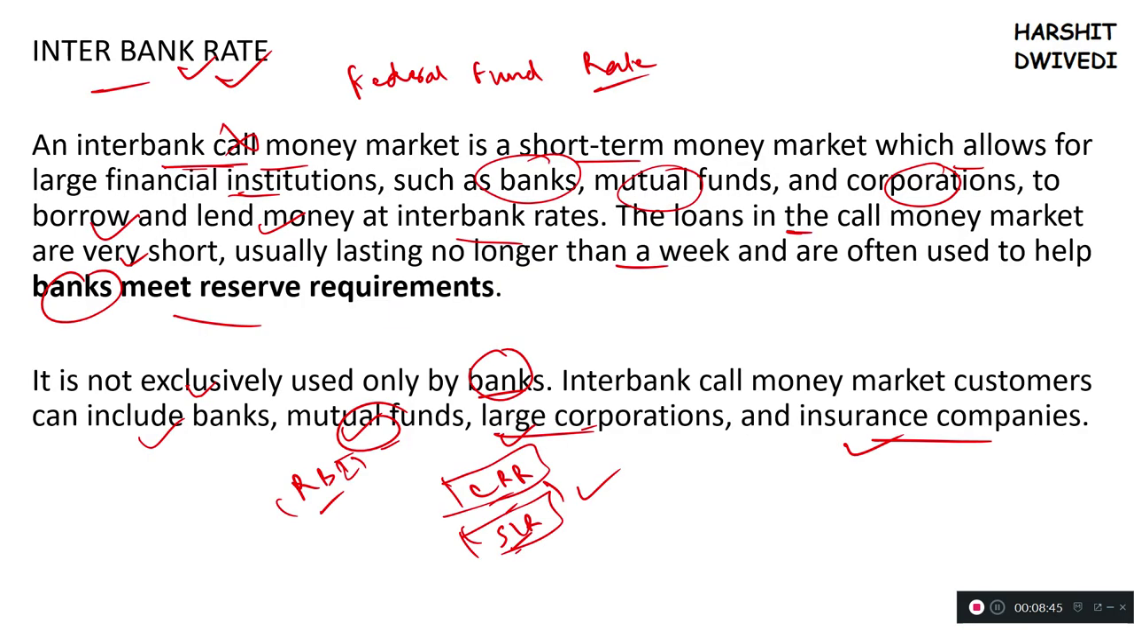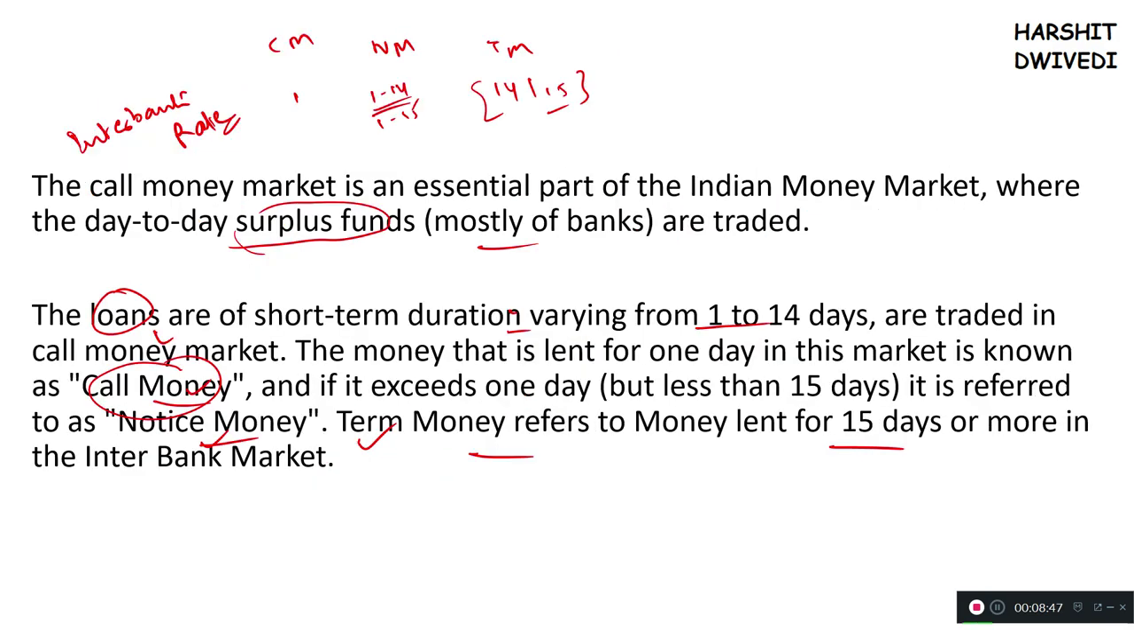Got it, friends? Now, you should be very clear about what this call money is. Call money is when the short-term borrowing is taken for 1 day. When the money is taken for 1 day in this interbank borrowing, then it becomes call money. When the time period exceeds 1 day but is less than 14 or 15 days, then it becomes notice money. And when the time period exceeds 14 or 15 days, then it becomes term money. So basically this is call money, notice money, term money.